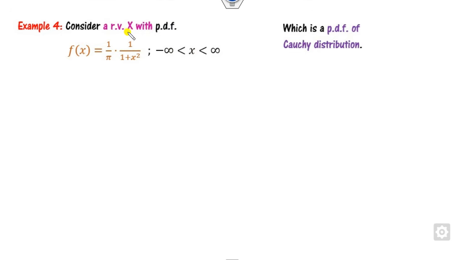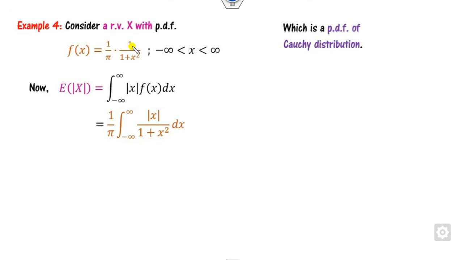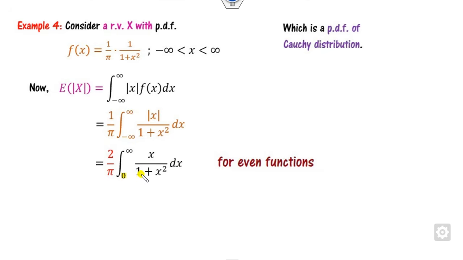Look at another one. If you consider the random variable x, this is a continuous random variable and it has the well-known PDF of the Cauchy distribution. Then in order to decide whether the mathematical expectation exists, we can start with the mode of x. This function, from minus infinity to infinity, is an even function, so we can write this as twice from 0 to infinity. So what is the integration of this?